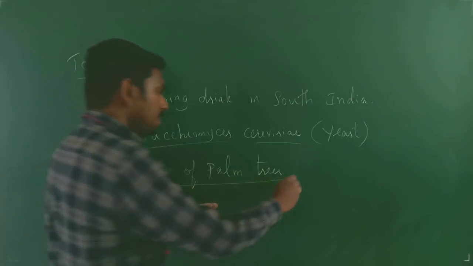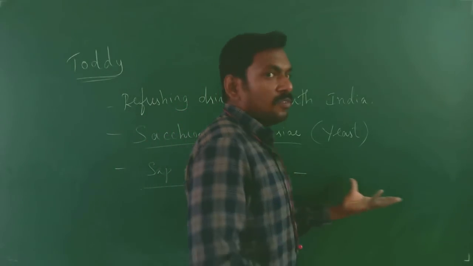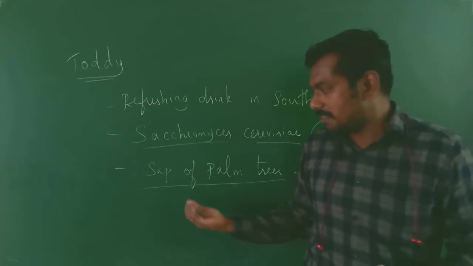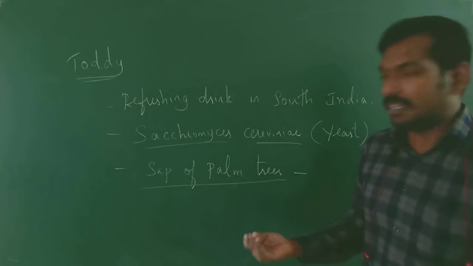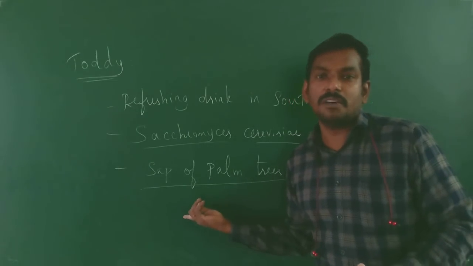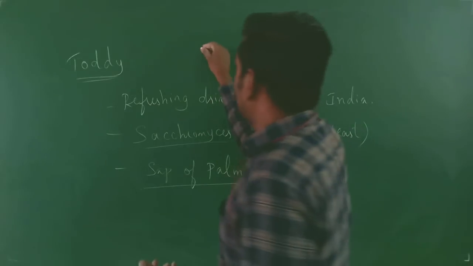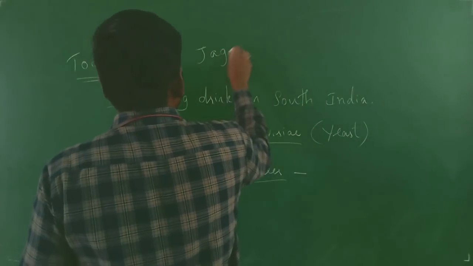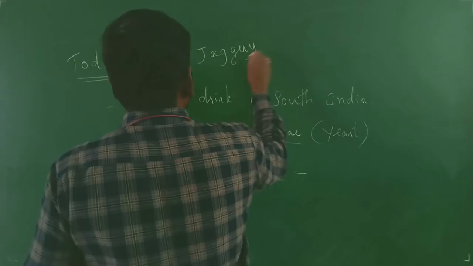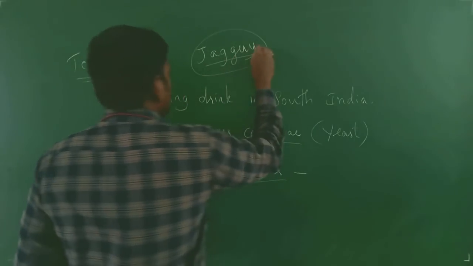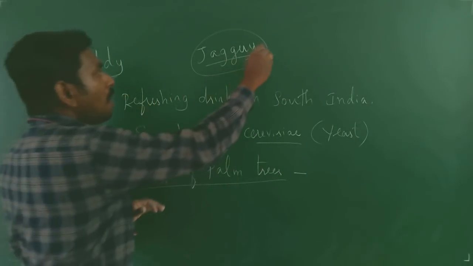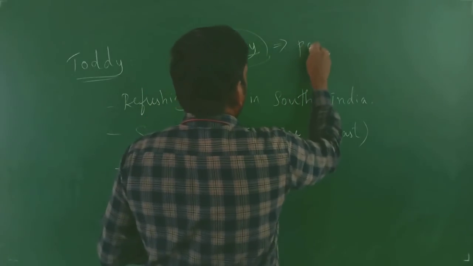When the sap is left for 24 to 48 hours, it develops an unpalatable smell. Then it is also used in the production of jaggery. Here, jaggery does not mean normal jaggery; it is the palm sugar or palm jaggery.